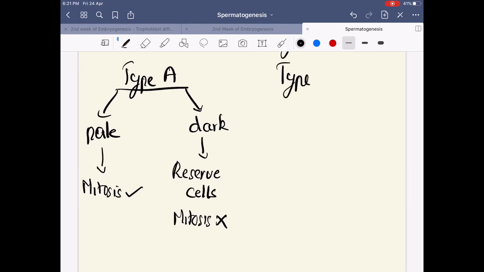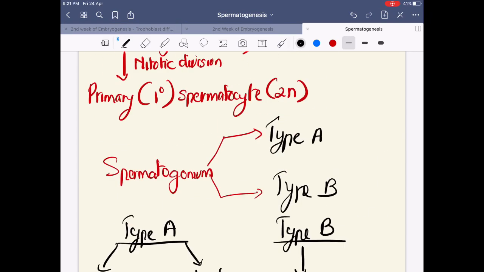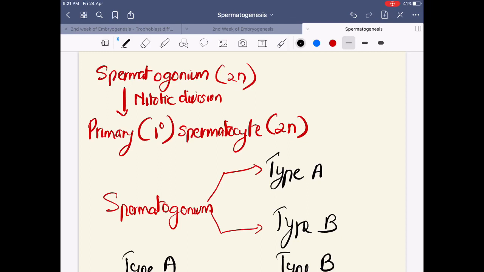They give rise to type B spermatogonium. Clear? And it is this type B spermatogonium which again undergoes mitosis to form a primary spermatocyte. So this is the first step that you need to know in spermatogenesis, that is how a spermatogonium becomes a primary spermatocyte.